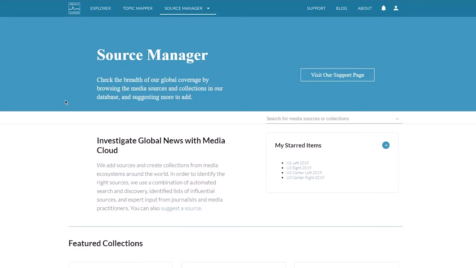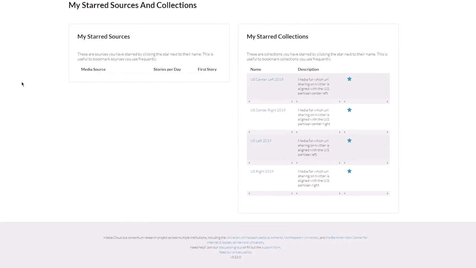As we can see here, the bins are constructed based on associations with Twitter users and a particular judgment of their own location on the political spectrum. The sources are collected based on the frequency of their shares by an undefined group of Twitter users. We have US center right, US center left, US right, US left, and then US center, which we did not end up using for the final bot construction.